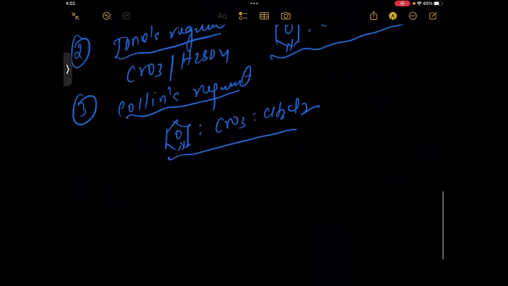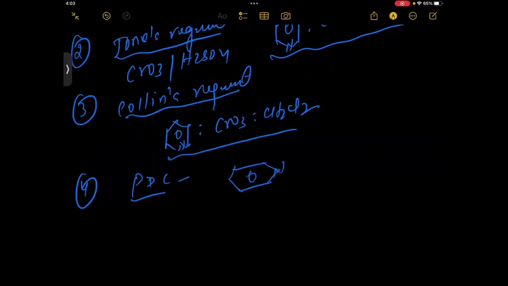And fourth I write here, that is the PDC, pyridinium dichromate. So here first I write the dipyridine chromate. You can say here Cr double bond O, and double bond O, and one more pyridine.